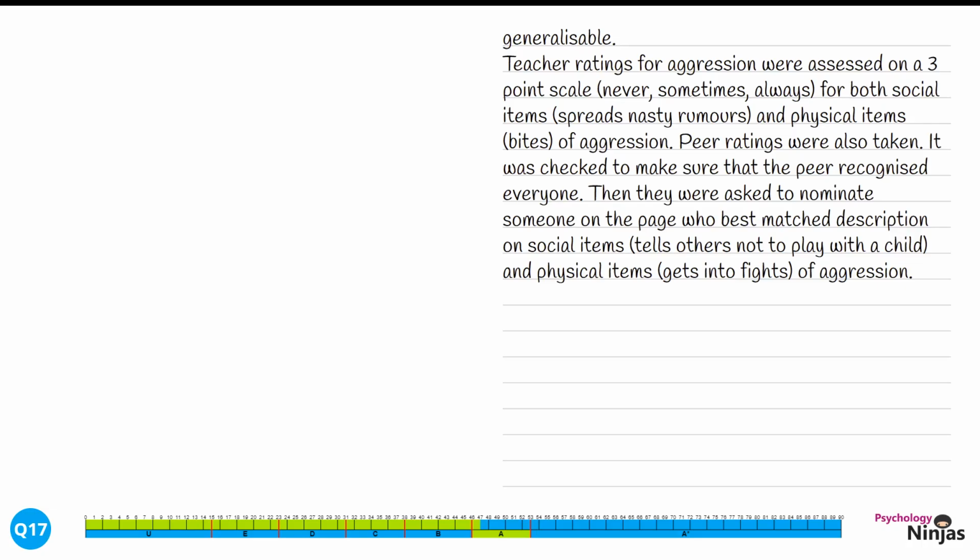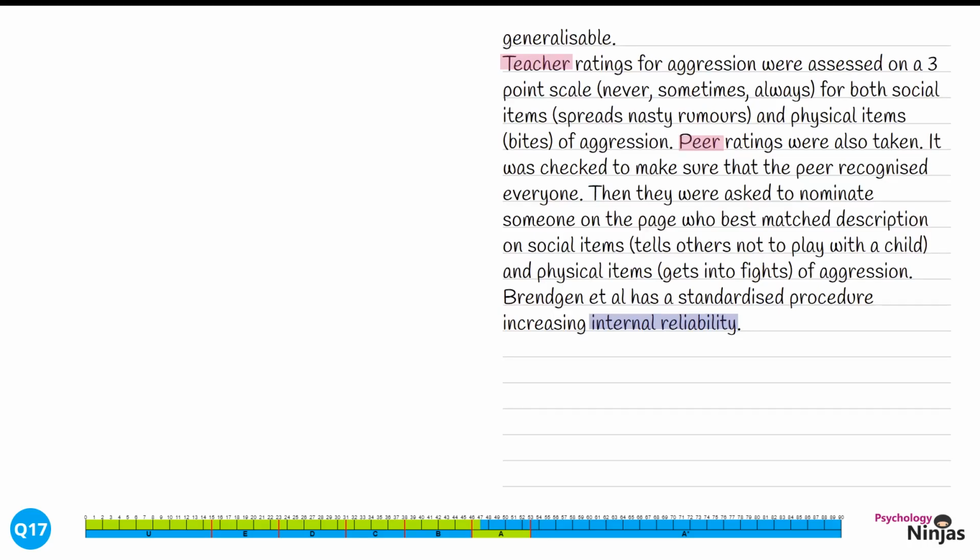We've given a detailed explanation of the procedure here, talking both about the teachers' ratings and how the peers were rating. Giving examples of both social and physical levels of aggression shows a clear understanding and deep knowledge of this particular piece of research. We're then going to move into evaluation once again, making a point this time about reliability. Brendgen et al. has a standardised procedure increasing internal reliability. Internal reliability is the consistency within a study, that the study is the same for every single participant.